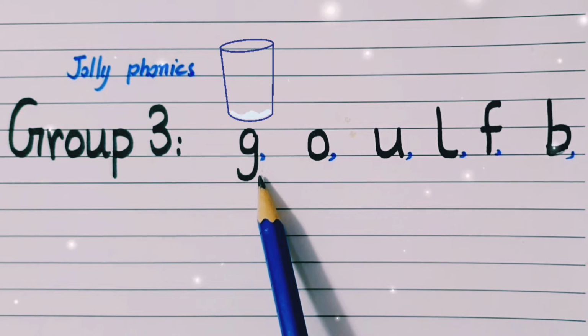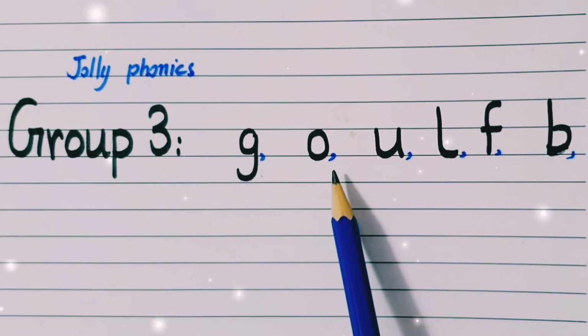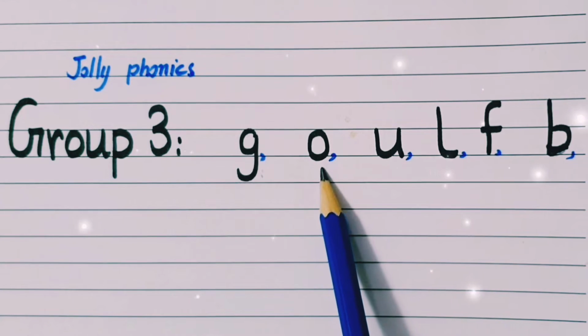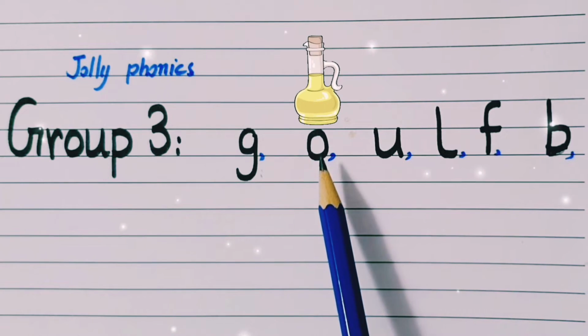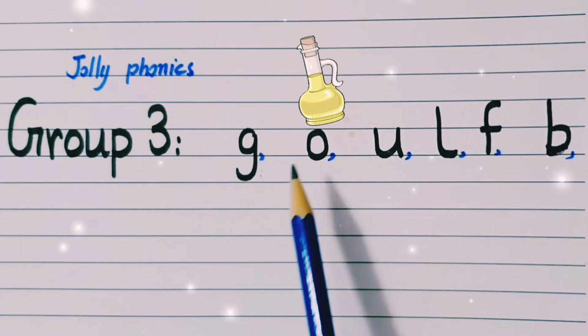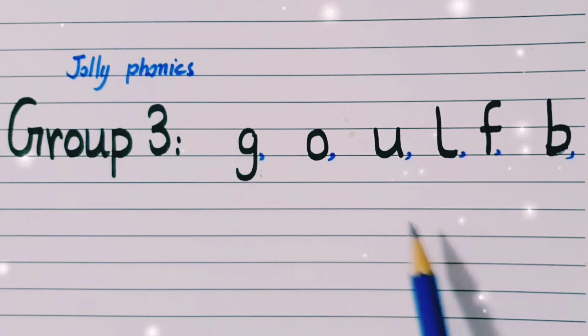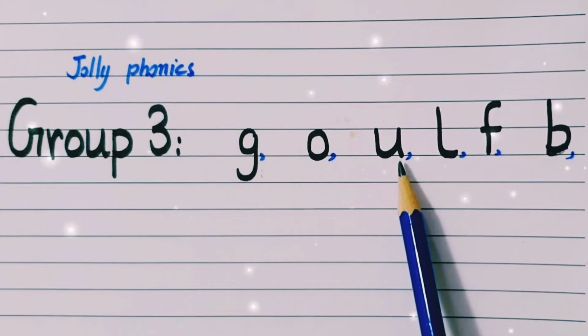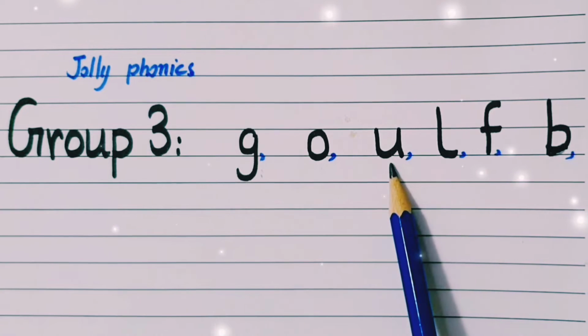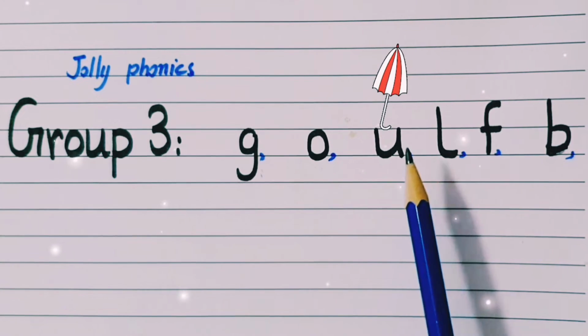In group 3 letters, as you can see, this is letter G, and its sound is G, glass. And this is the letter O, and its sound is oil. And this is the letter U, and its sound is umbrella.